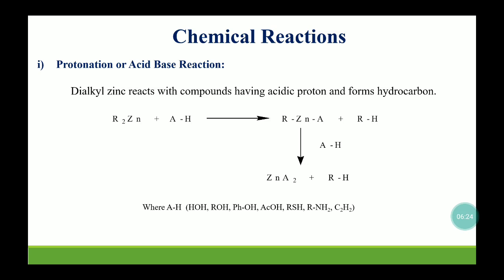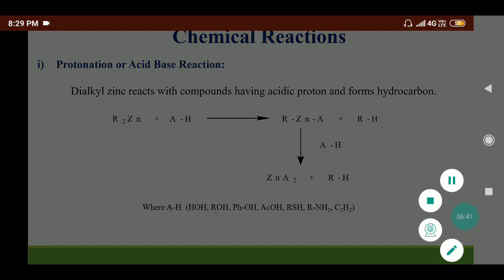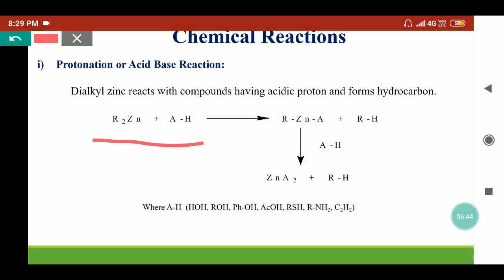Now coming to the chemical reactions of the organozinc compound, the first reaction is protonation. Protonation is an acid base reaction where the zinc compound acts as a base and abstracts the proton from compounds which contain an acidic proton. So when dialkyl zincs react with a compound which contains an acidic proton, it can be donated as H plus, and the zinc compound can abstract it by behaving as a base. It will form the alkyl zinc and hydroxide or any counterpart which is present, and will provide the hydrocarbons. This species can be isolated in many cases.